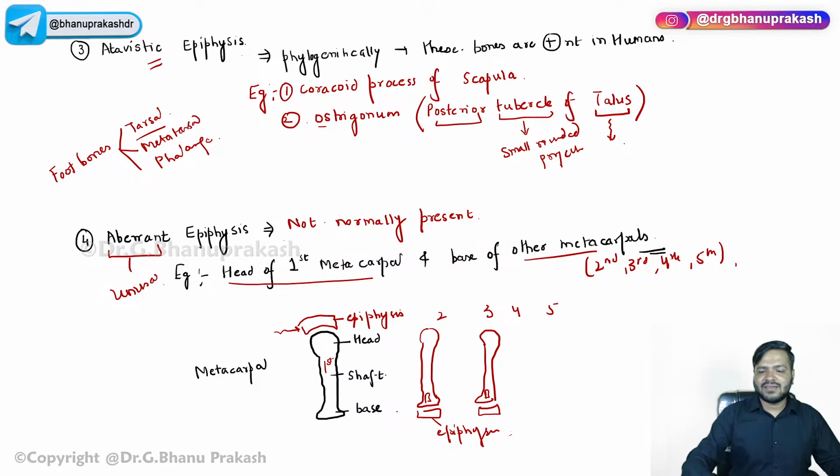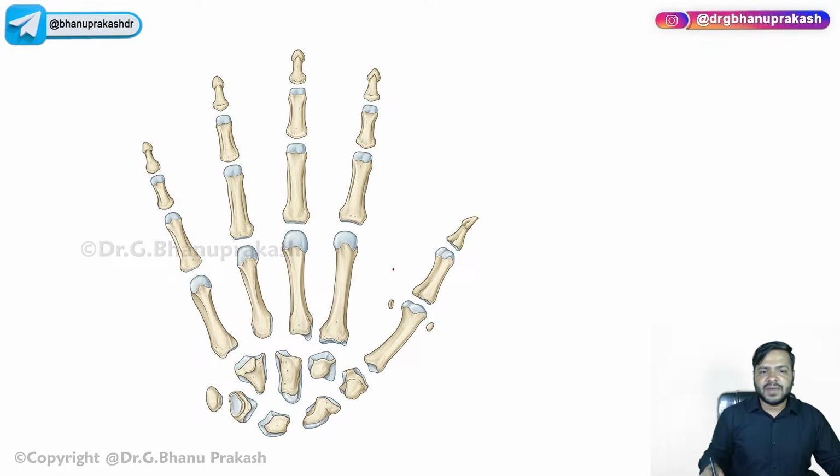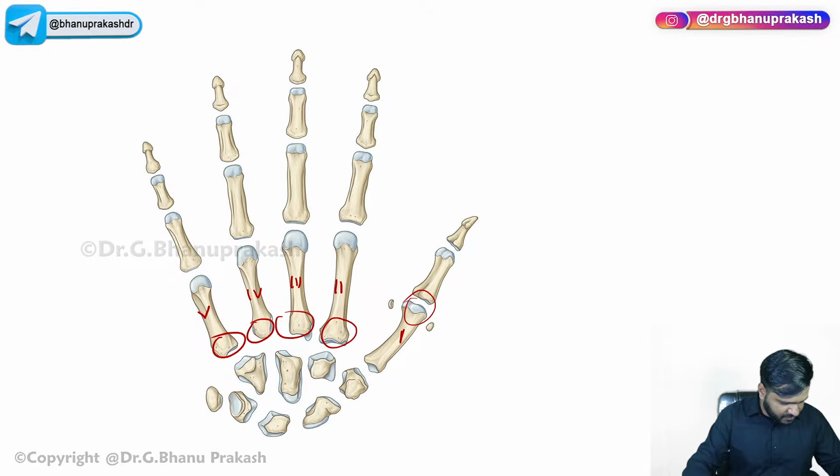So that is about the types of the epiphyses, guys. That is the metacarpals. This is the first metacarpal, second, third, fourth, and fifth. So at the head of the first metacarpal and at the base of all the other four metacarpals. That is something you guys have to remember.